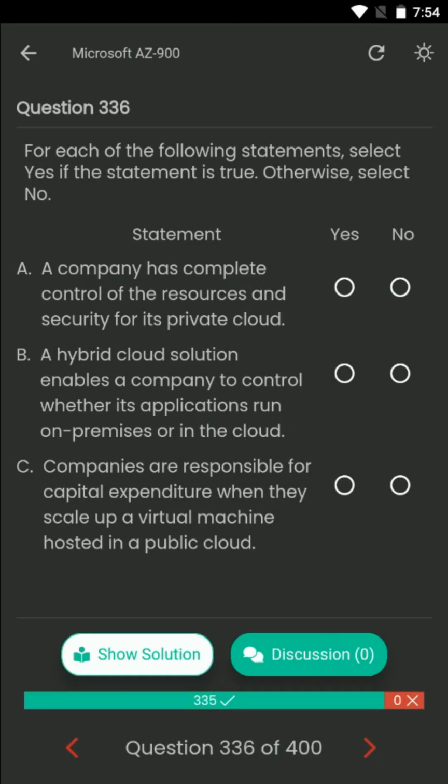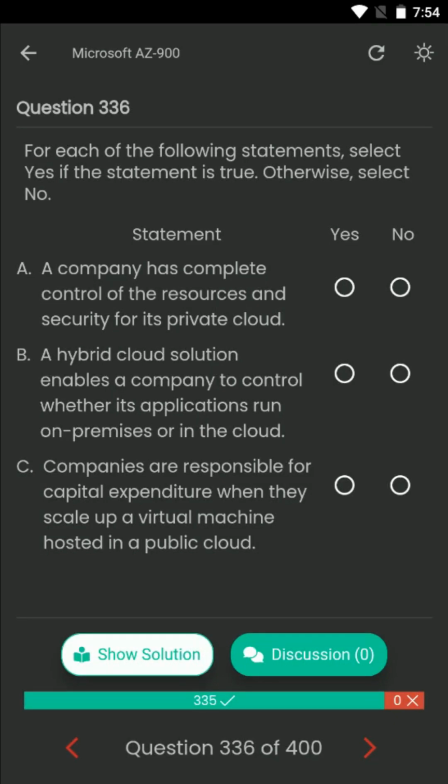Question number 336. For each of the following statements, select yes if the statement is true. Otherwise, select no. Statement A. A company has complete control of the resources and security for its private cloud. Statement B. A hybrid cloud solution enables a company to control whether its applications run on premises or in the cloud. Statement C. Companies are responsible for capital expenditure when they scale up a virtual machine hosted in a public cloud.